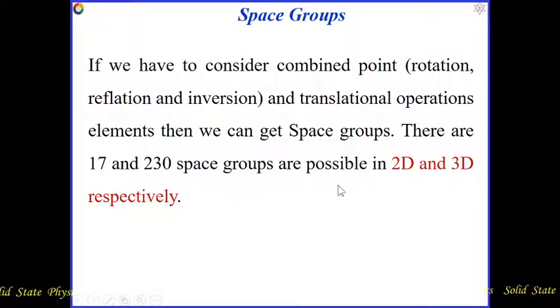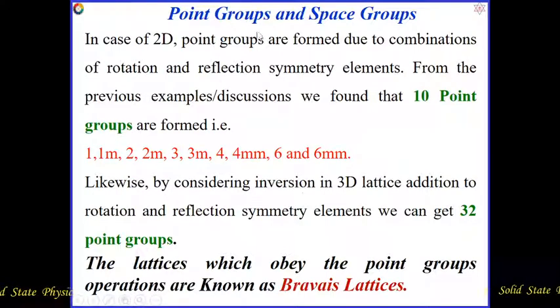We are not going to discuss space groups in detail because point group and space group discussions are huge, and it will be one paper in your higher study in MSc. So we have to stop our discussion here. Only we have to know that in case of point group in 2D, we can get 10 point groups.